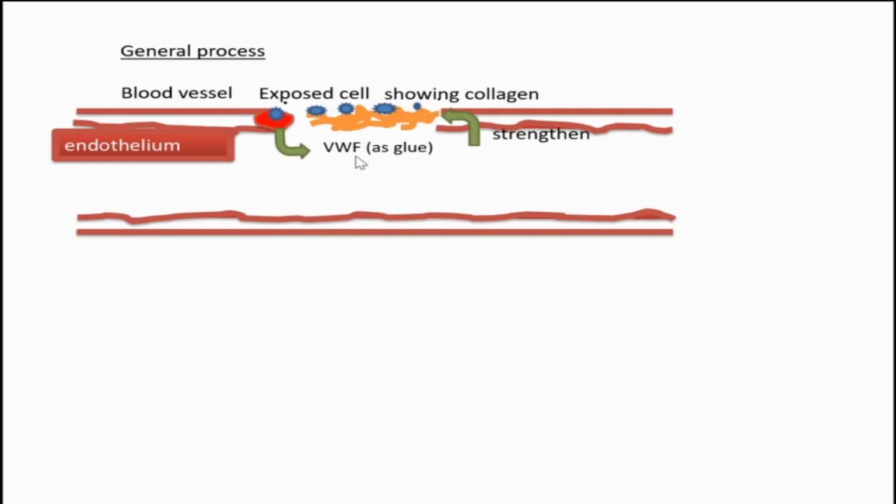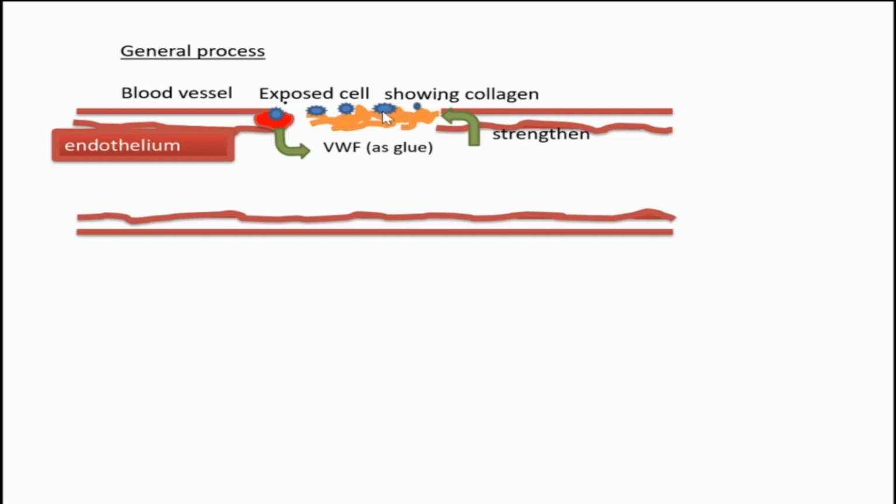I will tell you the spelling. The von Willebrand factor, V-O-N W-I-L-L-E-B-R-A-N-D. That factor acts as a glue and firmly fixes all these platelets at the site of the wound, strengthening that platelet aggregation.